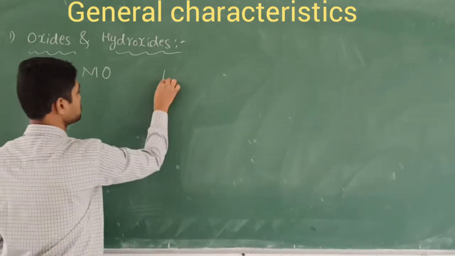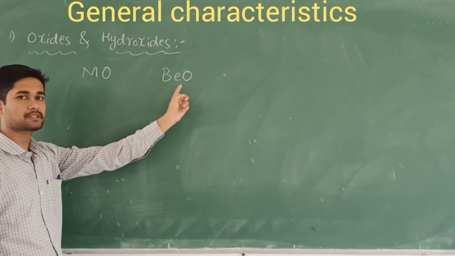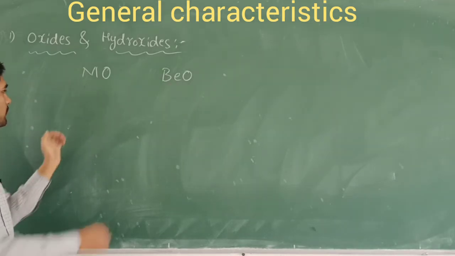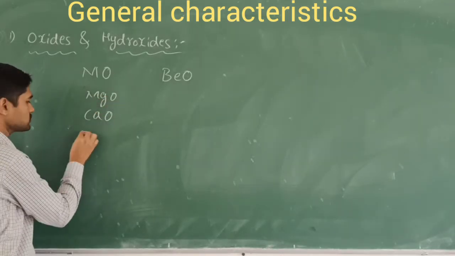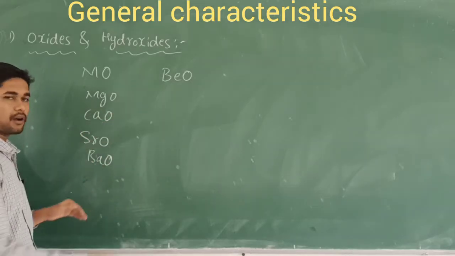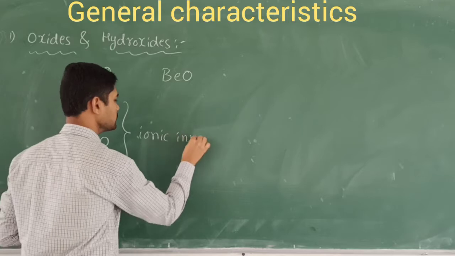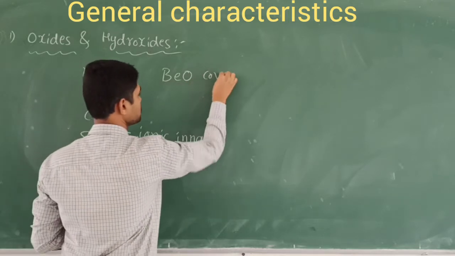But except BeO, that is beryllium oxide, all the compounds formed here, magnesium oxide, calcium oxide, strontium oxide, are ionic in nature, whereas beryllium oxide is covalent in nature.